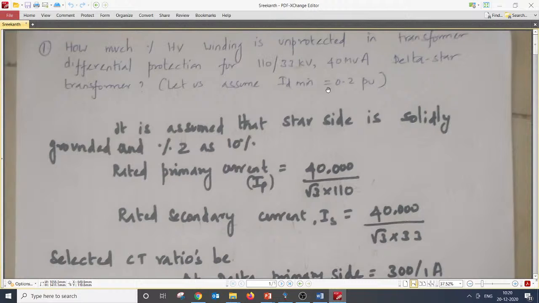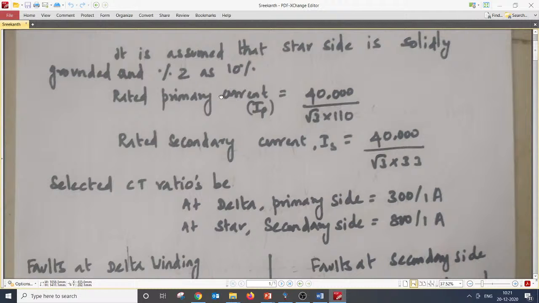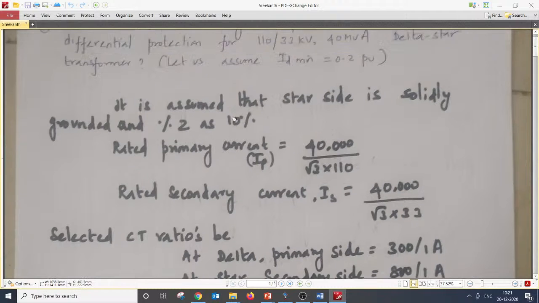So that's the reason I told you this question will keep going for at least a few weeks of our upcoming sessions. We will try to understand slowly so that in parallel you can also work it out. It is assumed that the star side is solidly grounded. That's his assumption which he is taking. So fine, whatever it is.